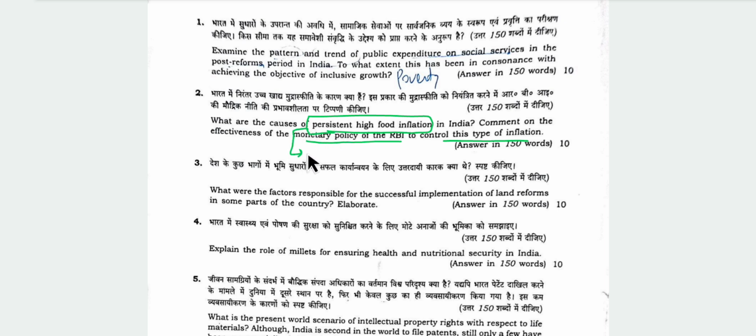We can talk about the monetary policy, headline inflation and core inflation, and say that the monetary policy of RBI has not been that effective in controlling this type of inflation, that is, food inflation. But you must validate it with data points.